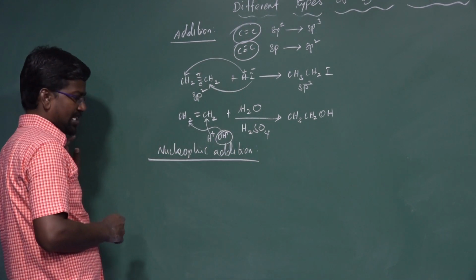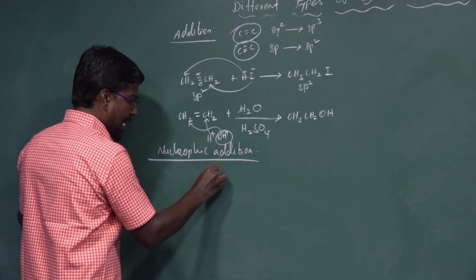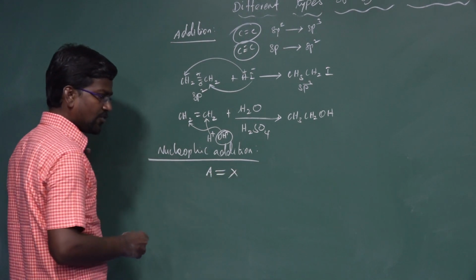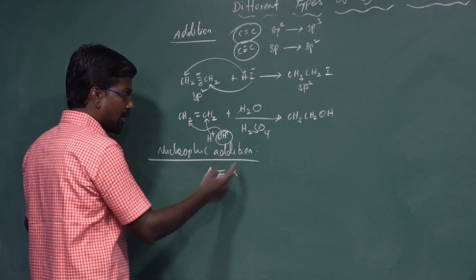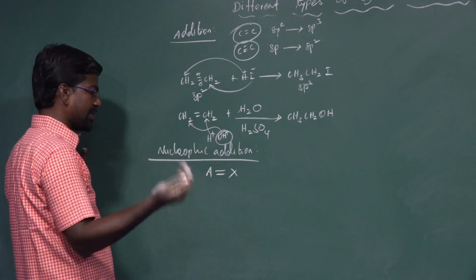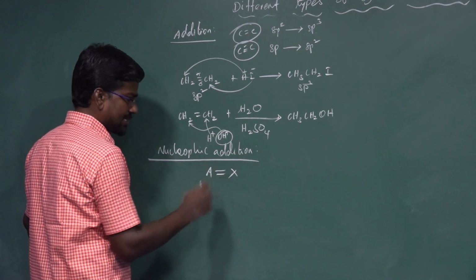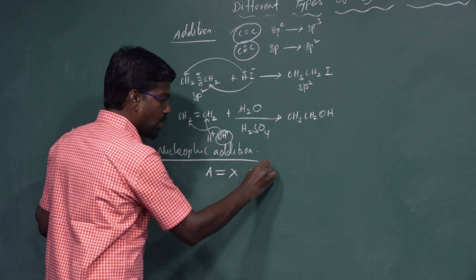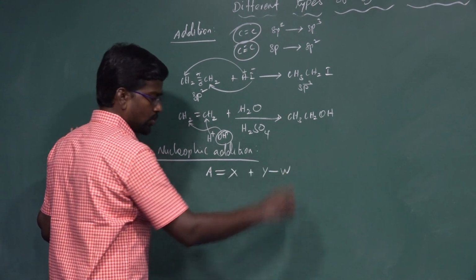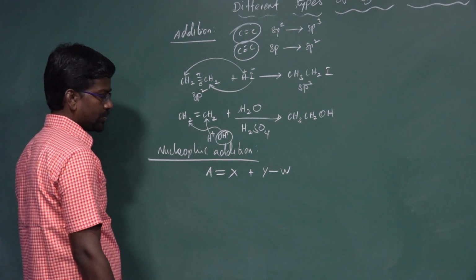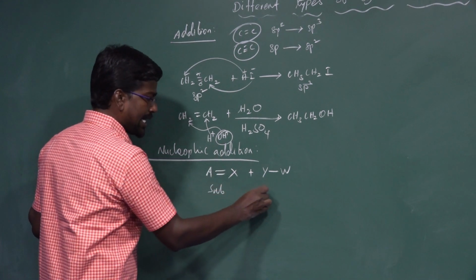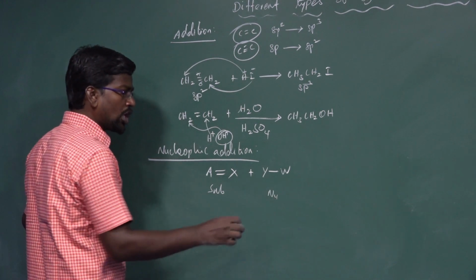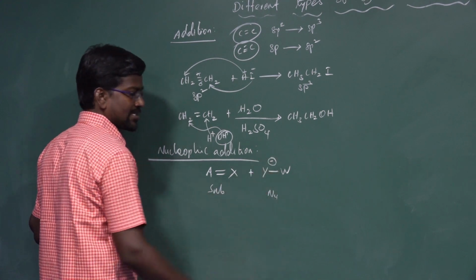For a simple representation, A=X, because all addition reactions take place at a double bond, carbon-carbon double bond or carbon-oxygen double bond. A=X can be combined with Y-W. In nucleophilic addition, A=X is the substrate and Y-W is the nucleophile. Nucleophile means electron rich species.